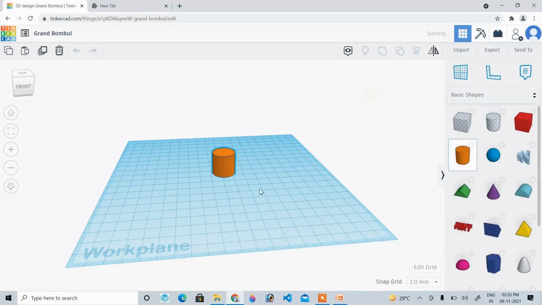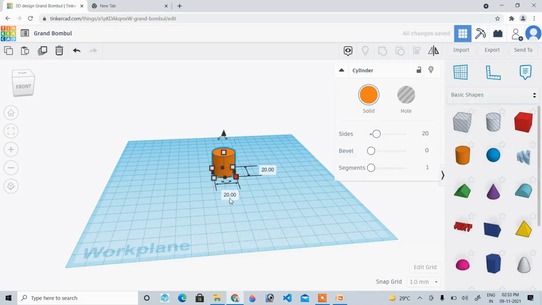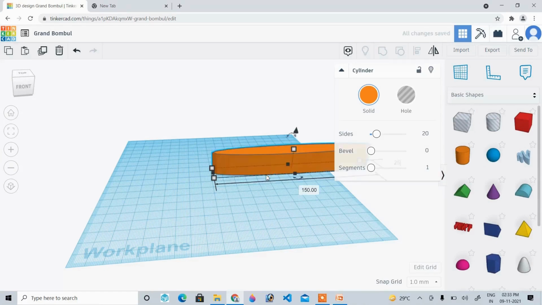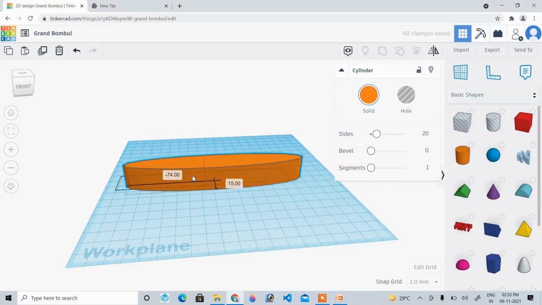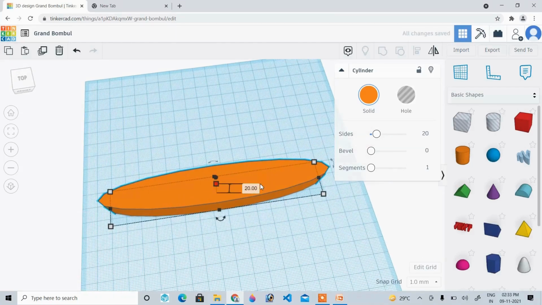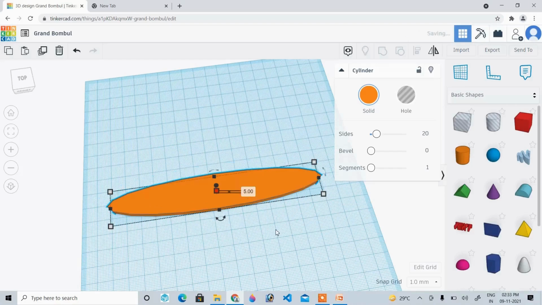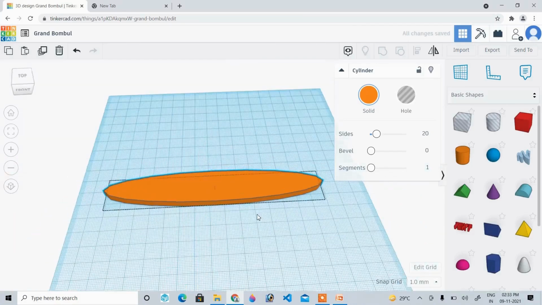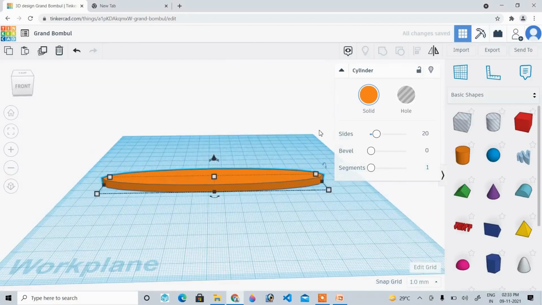Currently I'm dragging and dropping the cylinder. Here I'll adjust the dimensions, so I'm just making it 150. We can zoom in and zoom out also. This height I will make 5. So this is the background I currently have, and here we have two options: we can have either a solid or a hole. Currently my surface is solid.